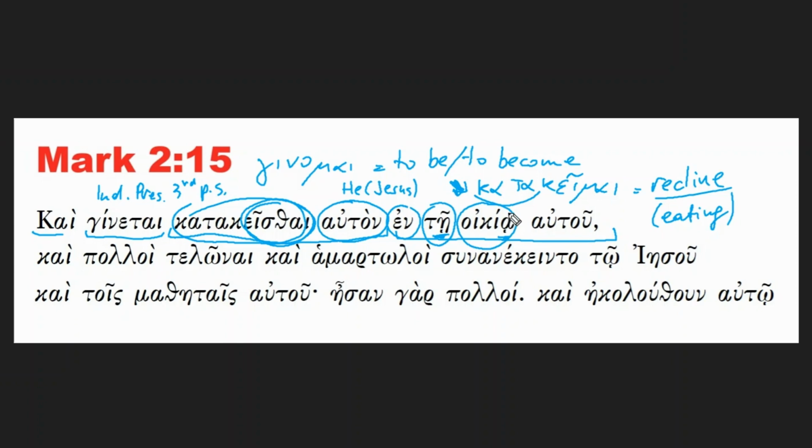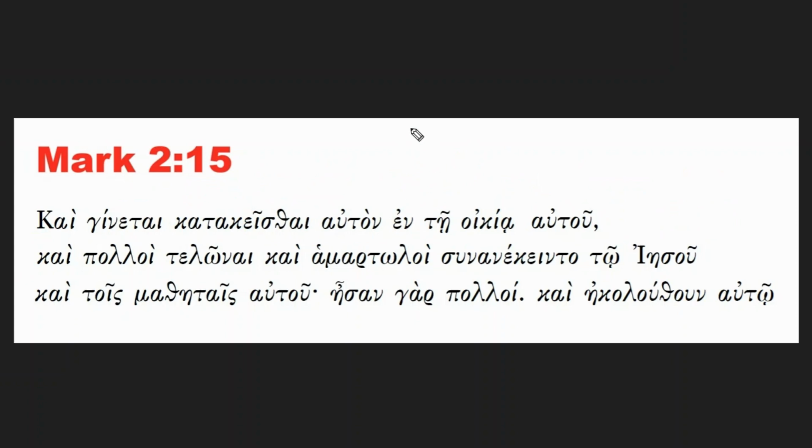Oikia is the noun, the house. Literally it means in the house, autou, of him: in his house. It's talking about Matthew. So basically, Jesus is invited to have dinner by Matthew in his house. And it happens that he was reclining in his house. So he was having dinner, eating in his house.